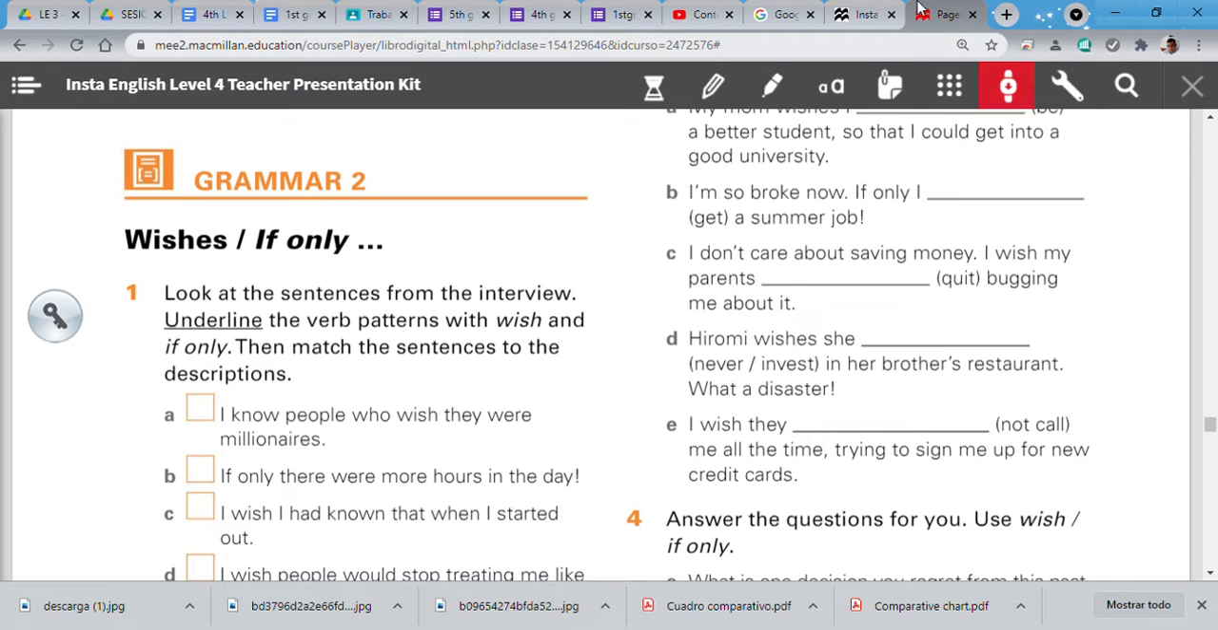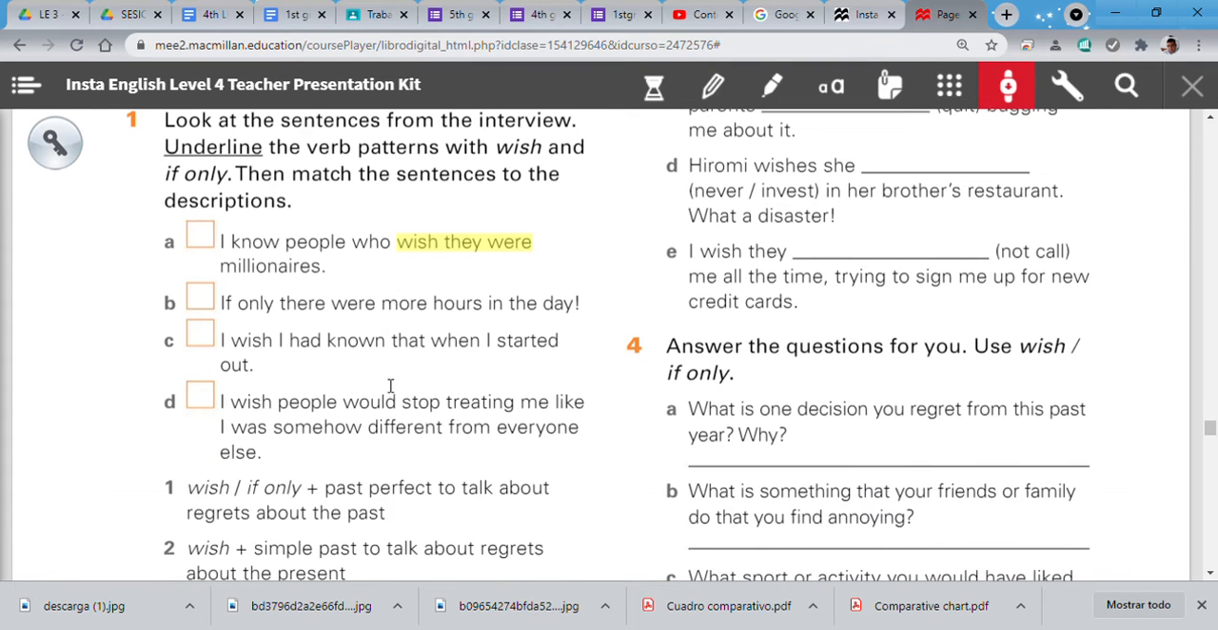Look for wish or if only and the verb, no? The verb pattern. For example, in this case, we have wish, no? Perfect. And if we say the verb pattern, we can say wish they were. Okay? For example, here, if only, no? If only there were, of course, not all this, not there were, until the verb.